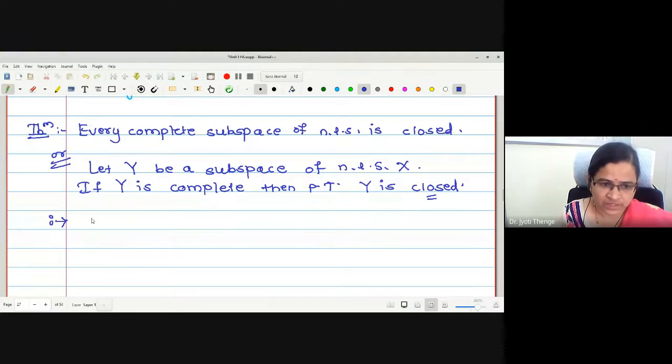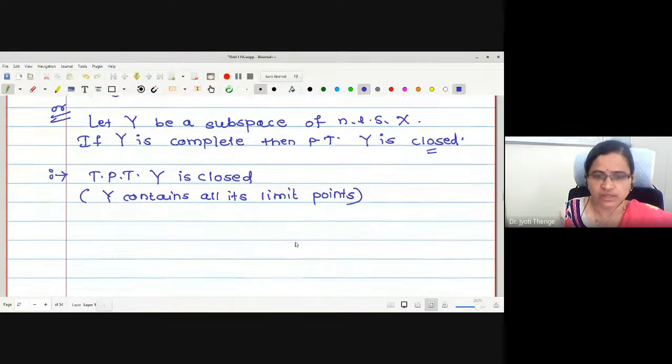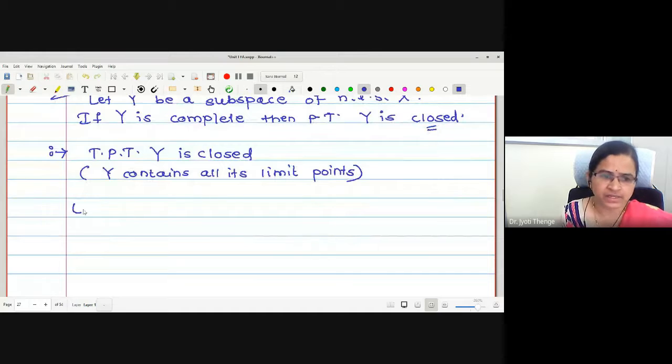Here first, let me make it clear that to prove that Y is closed, what we wanted to show actually is that Y contains all its limit points, right? Therefore, let me write, let some x be a limit point of Y.